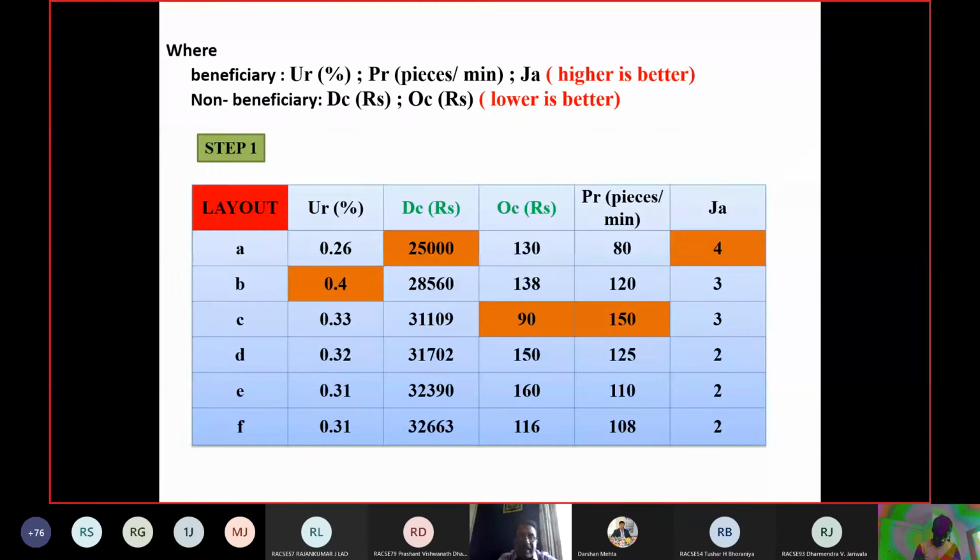And for the second and third columns, divide 25,000 by all the values of the column. And for OC also, divide 90 by all the values. That will be the normalized value for DC and OC. Do it up to 2 digits. Don't go beyond 2 digits. Do the calculation up to 2 digits in your notebook.